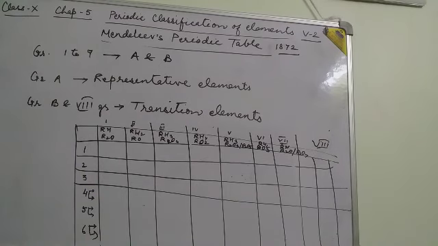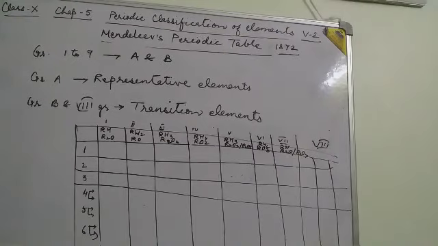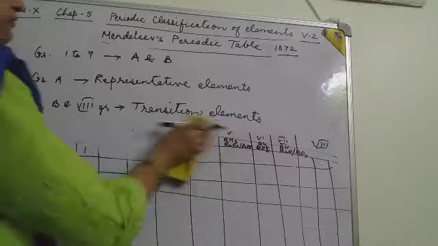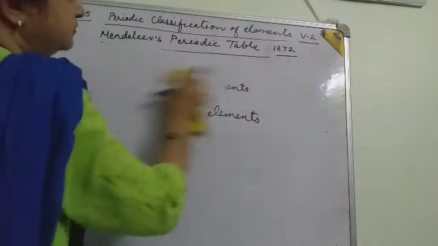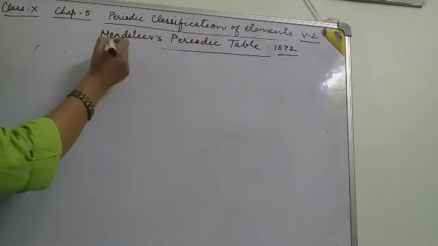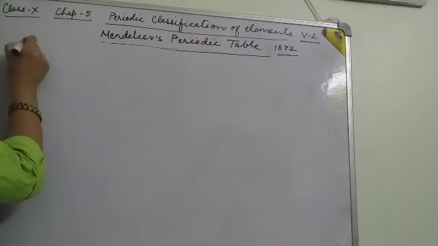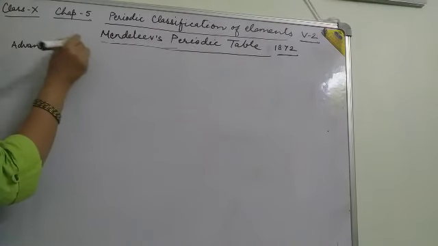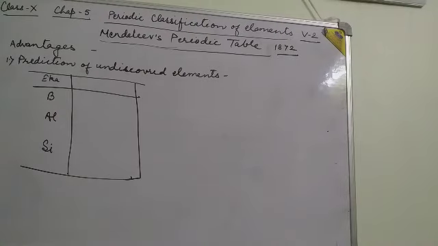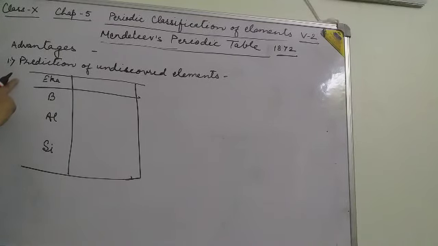Let's discuss the main features, the merits or advantages of Mendeleev's periodic table. He predicted the undiscovered elements and the properties of undiscovered elements.